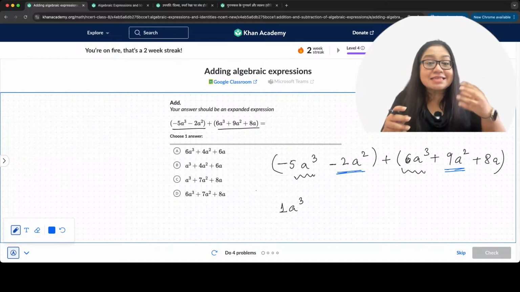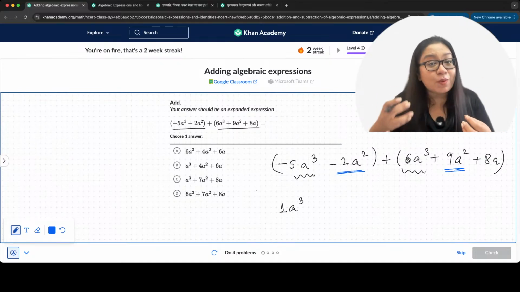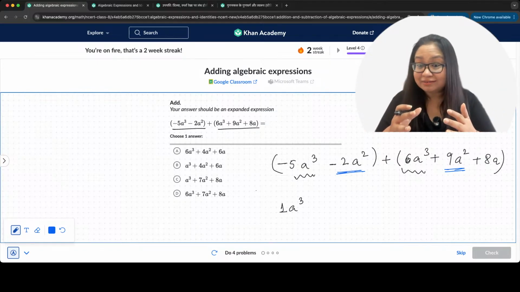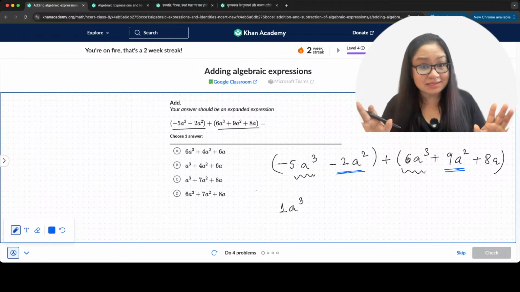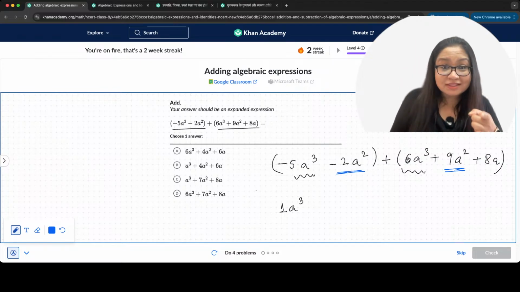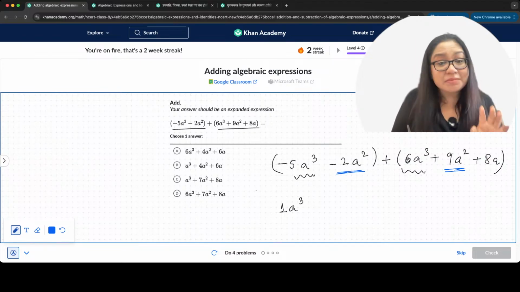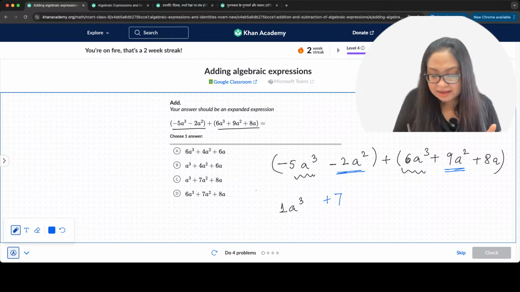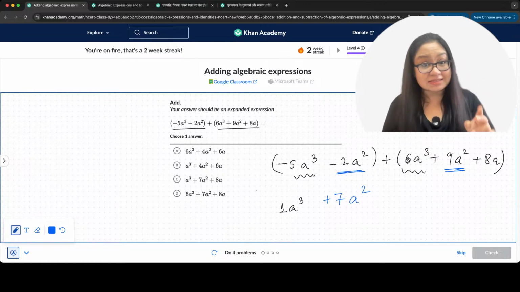Why? Because a square term and a square term will be added. Make sense? Okay. So minus 2a square plus 9a square, that means 9 minus 2, that is 7. So 9 minus 2 is 7. So plus 7a square. That is the second term.